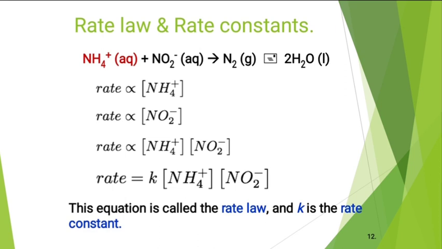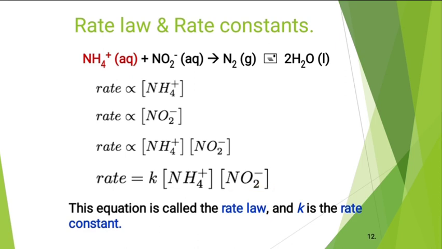Here both relations are written. The rate is directly proportional to the NH4+ concentration, and it is directly proportional to the concentration of NO2-. So the overall rate is directly proportional to the NH4+ concentration times the NO2- concentration. The overall rate is written as rate equals small k times the concentration of NH4+ times the concentration of NO2-.